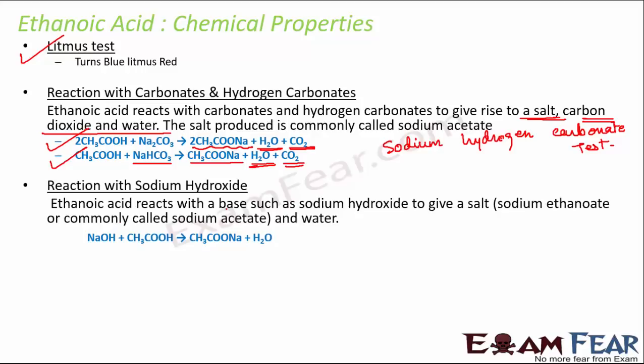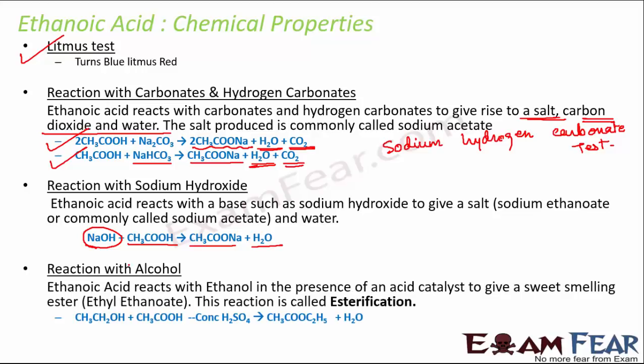So ethanoic acid reacts with a base such as sodium hydroxide to give a salt and water. So here if you see, this is ethanoic acid. When it combines with sodium hydroxide, which is a base, it again gives a salt along with water, and this salt is called sodium acetate, and along with that it gives out water as well.